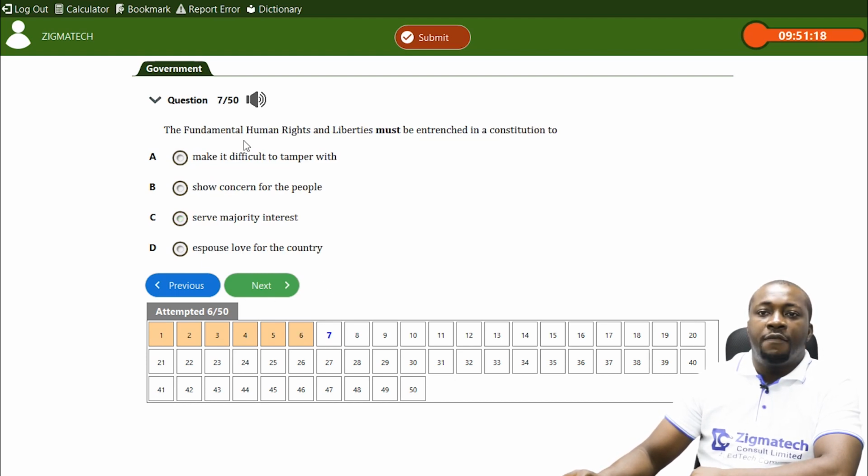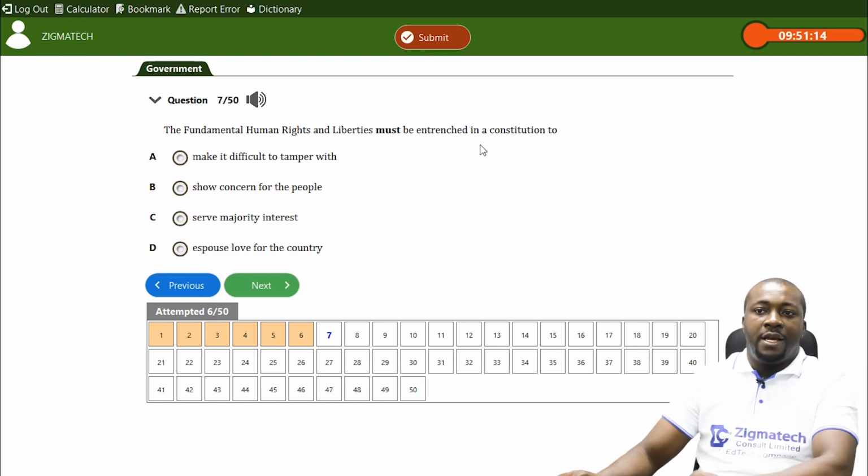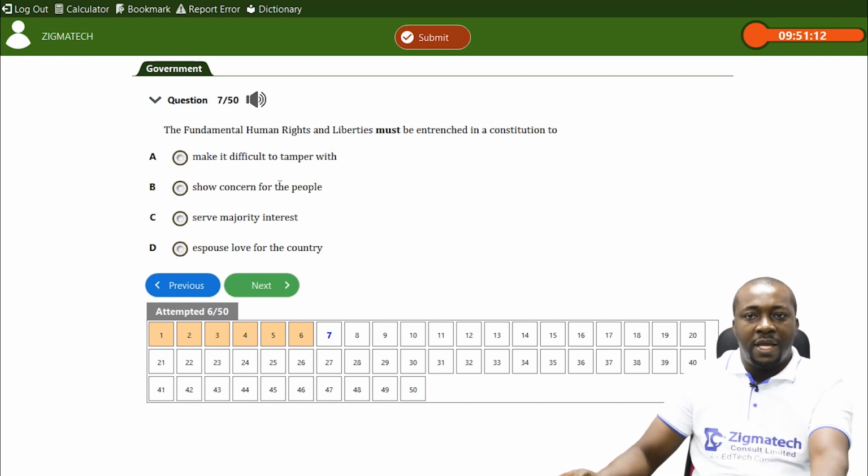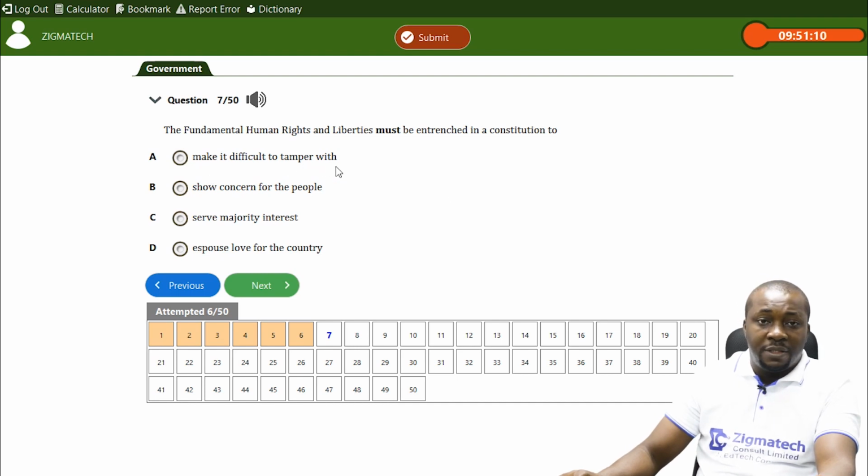Now, let's look at the fundamental human rights and liberties must be entrenched in a constitution to A, make it difficult to tamper with. B, show concern for the people. C, serve the majority interest. D, espouse love for the country. Let's start from D. Espouse love for the country.